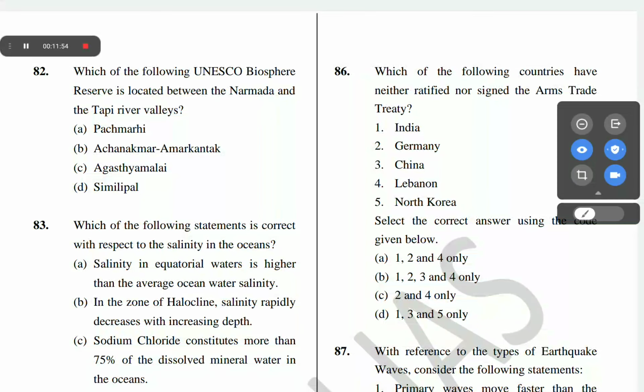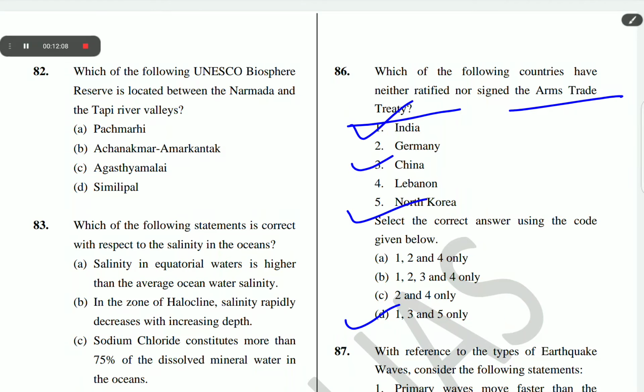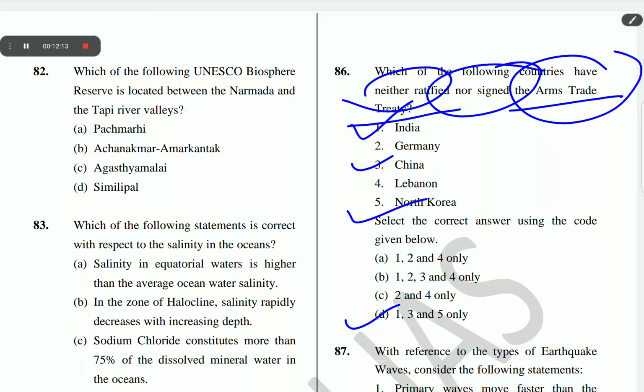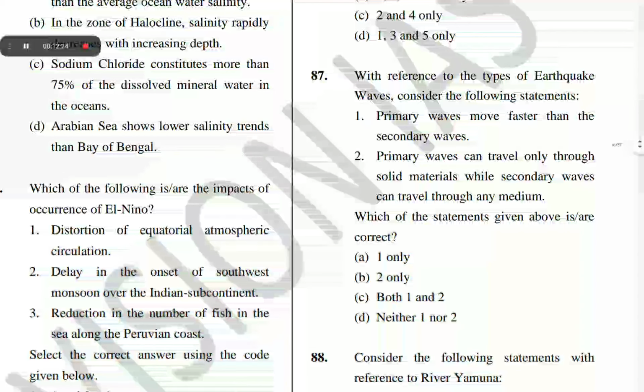The next question is question number 86. Which of the following countries have either ratified or not signed the Arms Trade Treaty? The correct answer of question number 86 is D, 1, 3 and 5 only. India, China and North Korea neither ratified nor signed the Arms Trade Treaty.